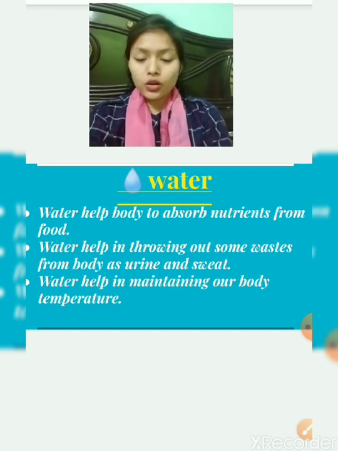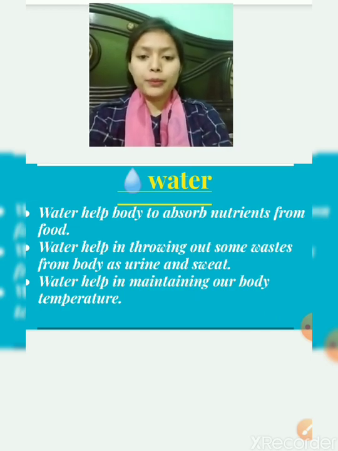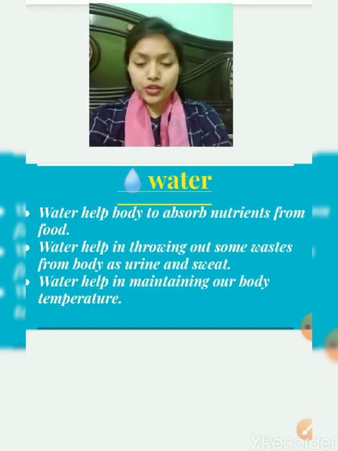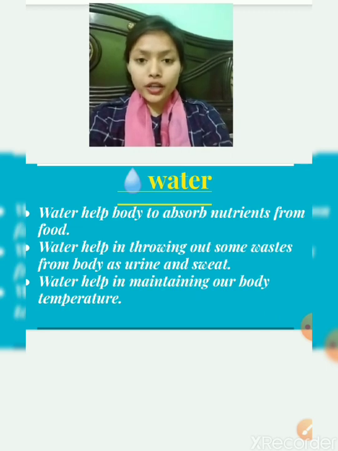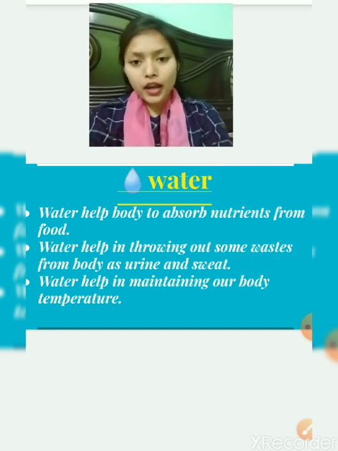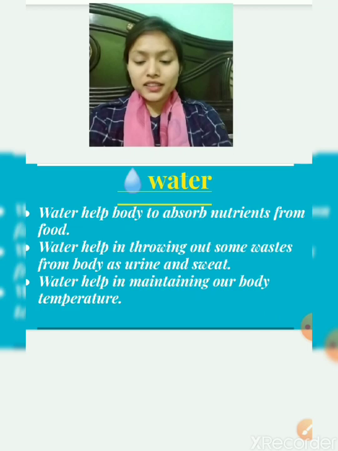When in the summer season we get sweat, and urine, all are examples of unwanted water from our body. Water also helps in maintaining our body temperature. So these are the 3 uses of water inside our body.